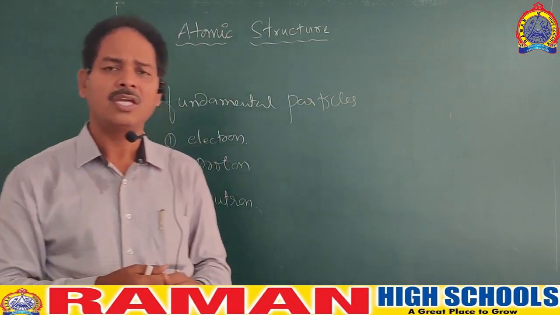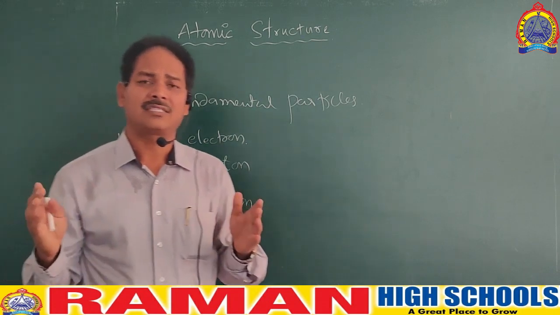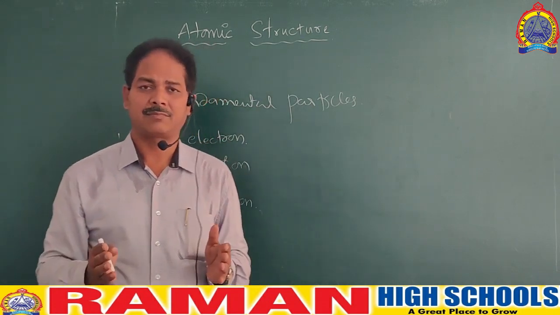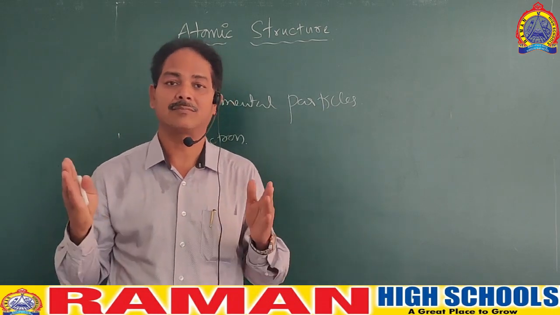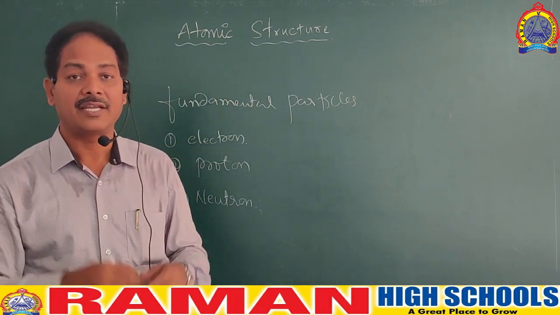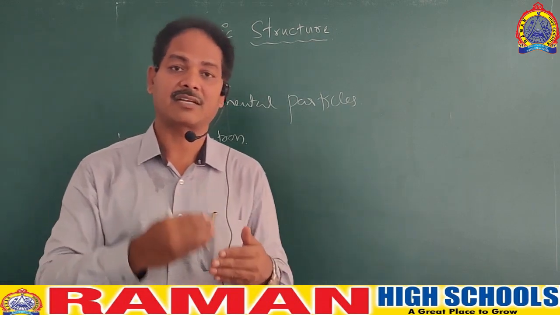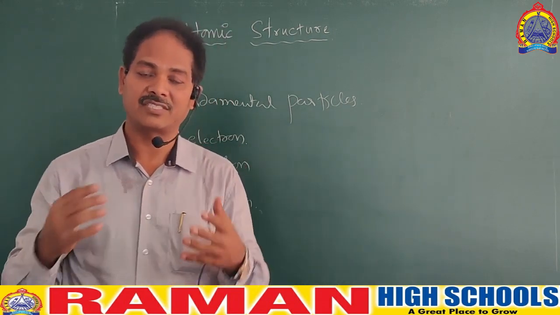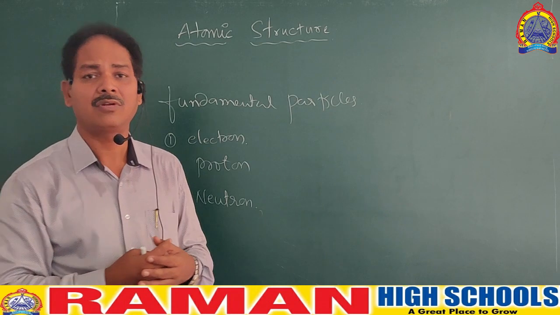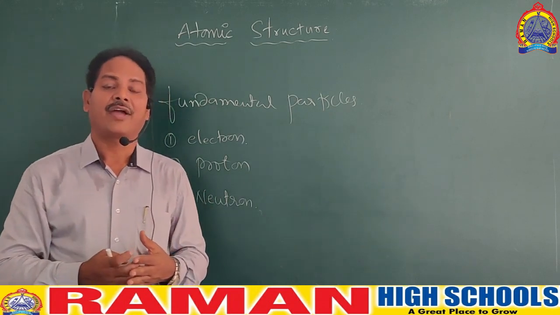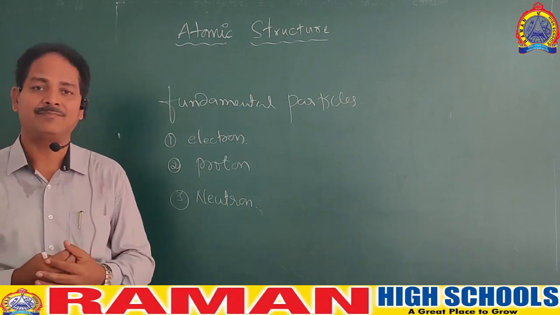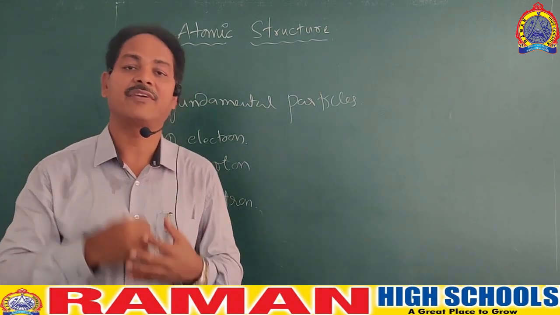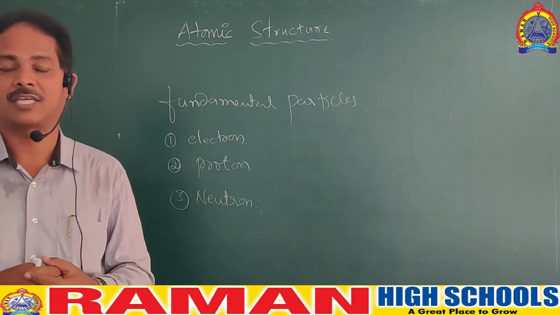So now you know that the indivisible atom proposed by Dalton, and from there we came to know that the atom has more than 100 particles, and among them the fundamental particles like electrons, protons, and neutrons have different charges. So now we need to know what is the shape of the atom, where the electrons, protons, and neutrons are present.